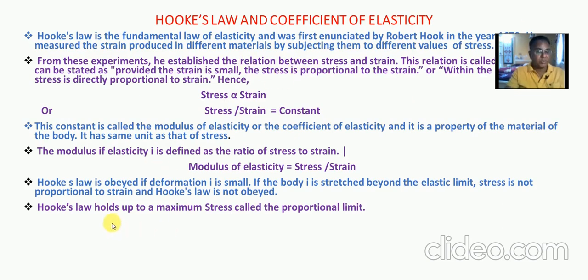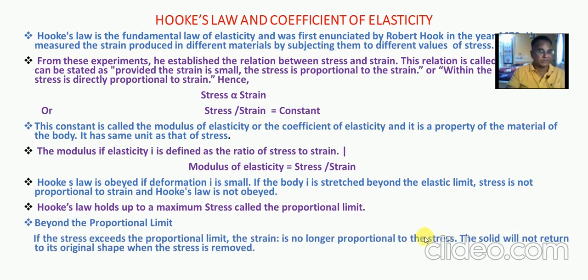Hooke's law holds up to a maximum stress called the proportional limit. If the stress exceeds the proportional limit, the strain is no longer proportional to the stress. The solid will not return to its original shape and size when the stress is removed.